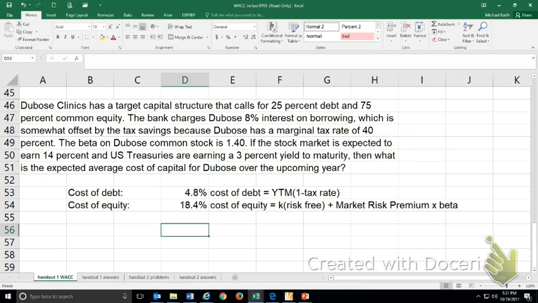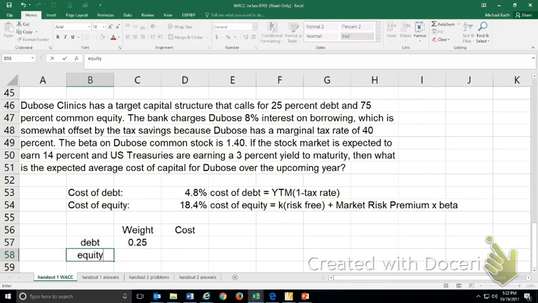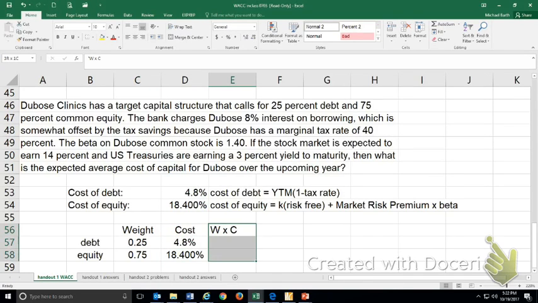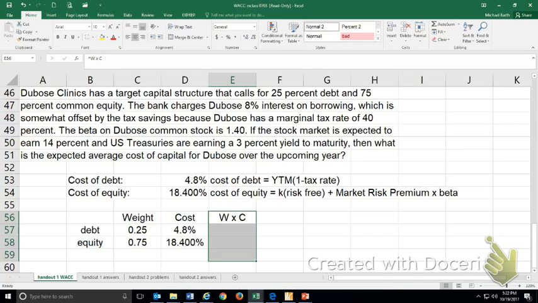Okay, so I've got a cost of debt, I've got a cost of equity, I've got a target capital structure. So if I take the weight times the cost, and I just take a weighted average of those, the debt weight is 25%, the equity weight is 75%, the cost of debt is 4.8, the cost of equity is 18.4. Weight times cost, and then add them together. It's just a weighted average.